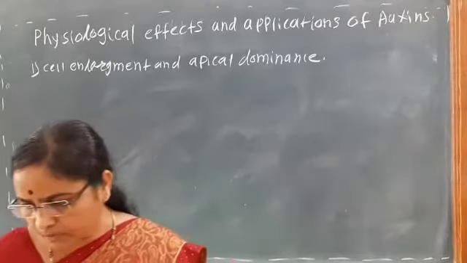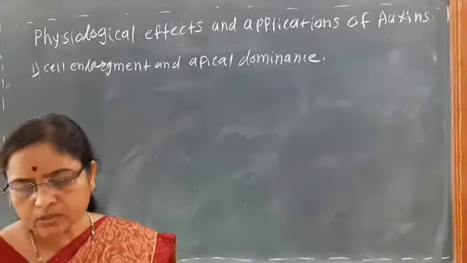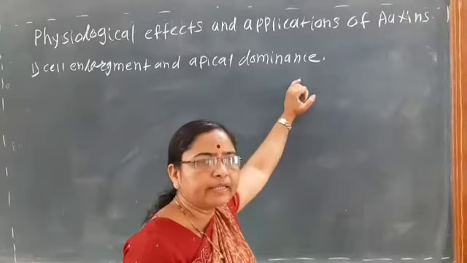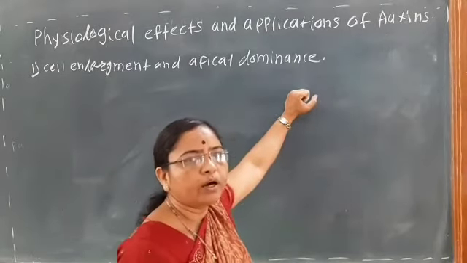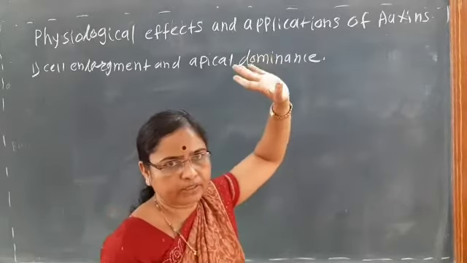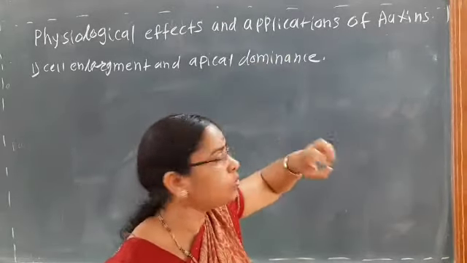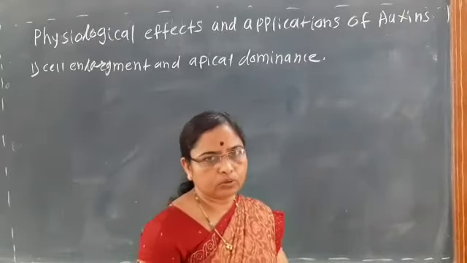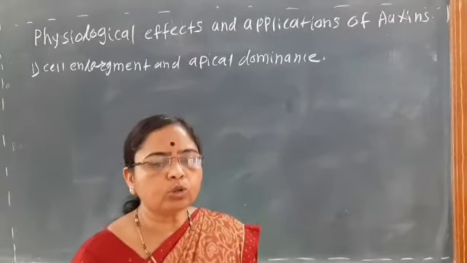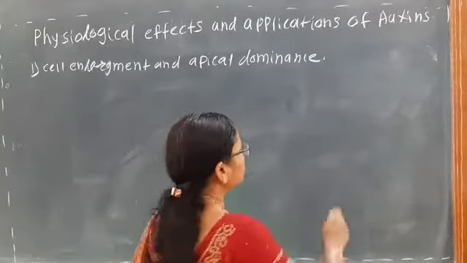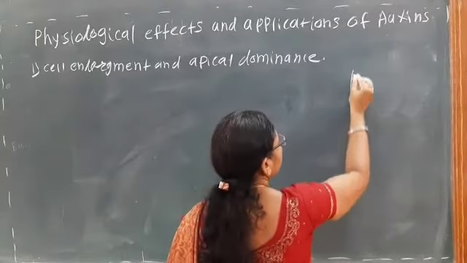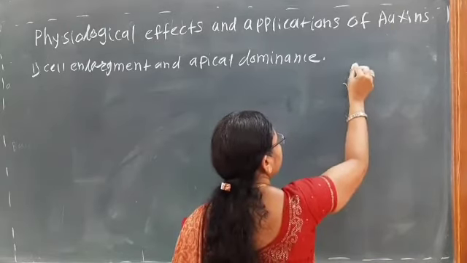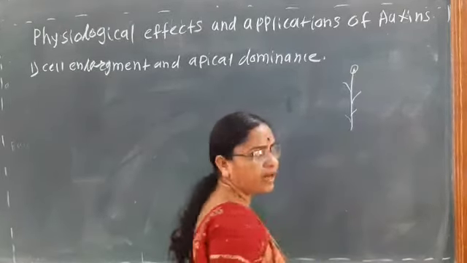Then it is also responsible for apical dominance. So what is meant by apical dominance? It is helpful to increase the shoot apex, and due to the presence of this auxin, the apex of the plant grows and it prevents the growth of the lateral branches. Suppose here is the plant, and at the tip portion the auxins are synthesized.